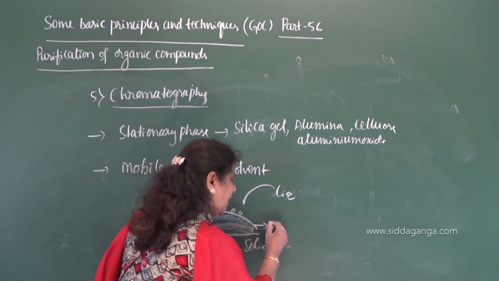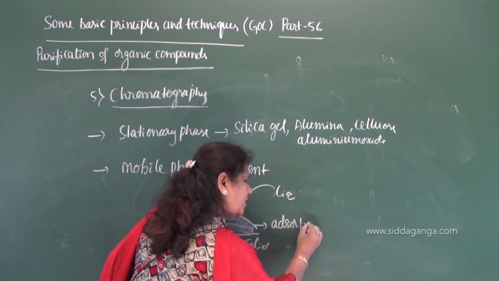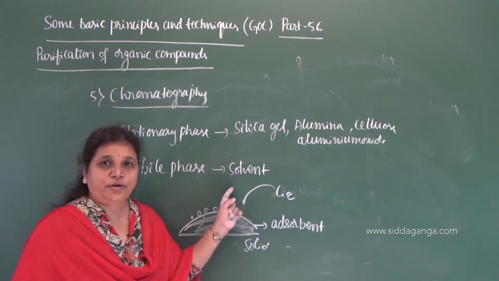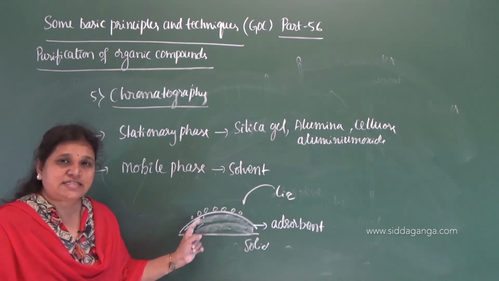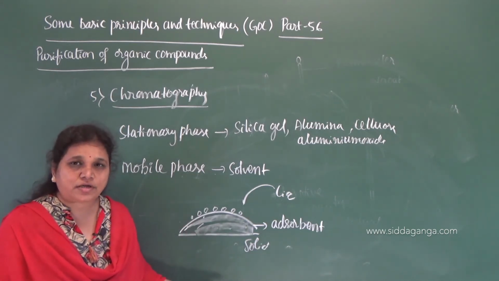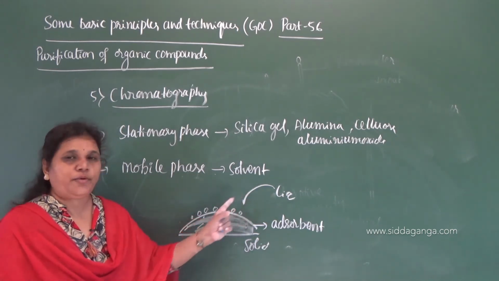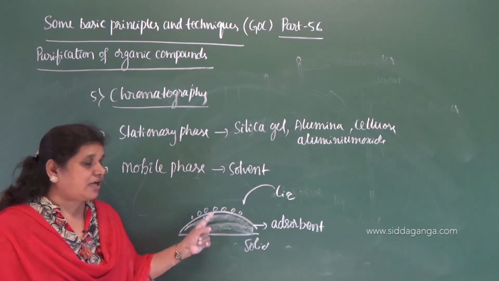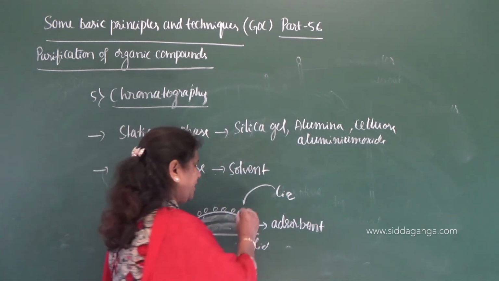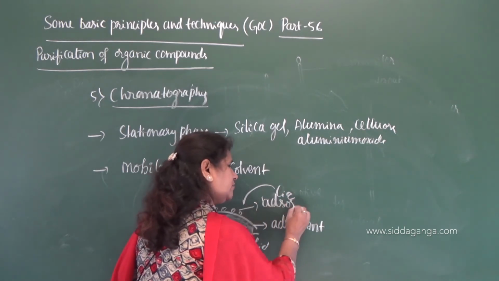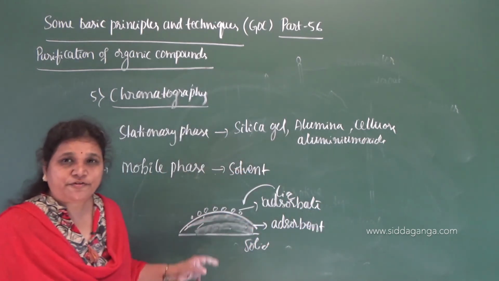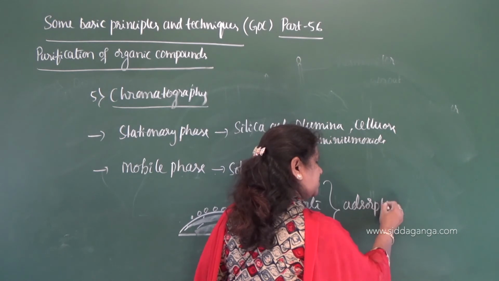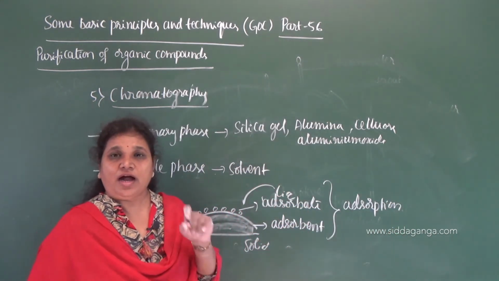Then this is called adsorbent: the surface of a solid which is provided for the adsorption of liquid molecules. This solid provides its surface for the accumulation or retention of liquid molecules, so the solid is called adsorbent. The liquid molecules that accumulate on the surface of the solid are called adsorbate. And this phenomenon is called adsorption.